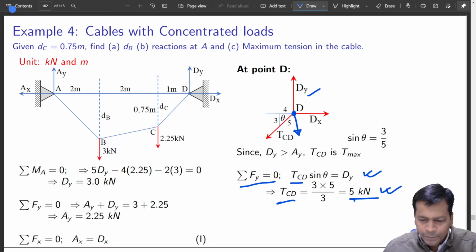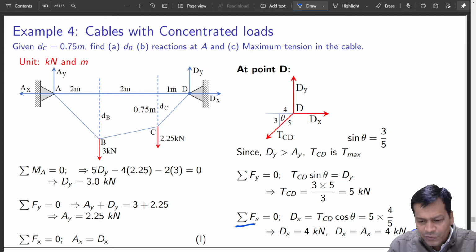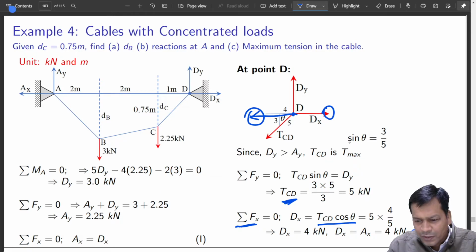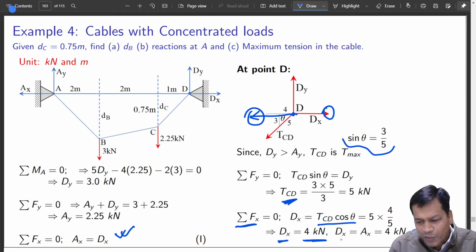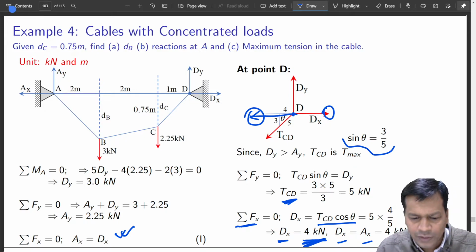Going to next, Fx is equal to 0 at this point. So TCD cos theta, this member, should equate to this also. Now that TCD is well known, sin theta and cos theta are known, so you can quickly calculate dx to be 4 kilonewton. So that also is quite okay. Also we have seen dx is equal to ax. So that gives me dx is equal to ax is equal to 4 kilonewton. I hope so far it is quite comfortable with you all.